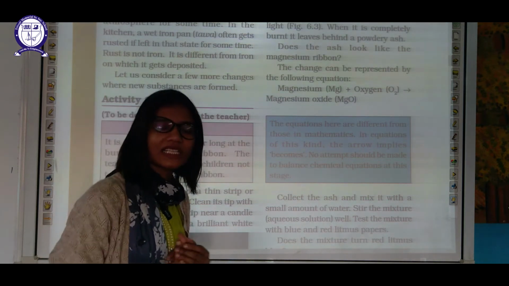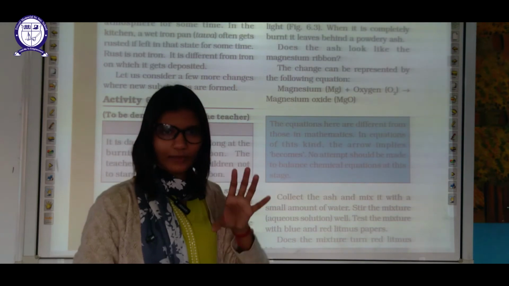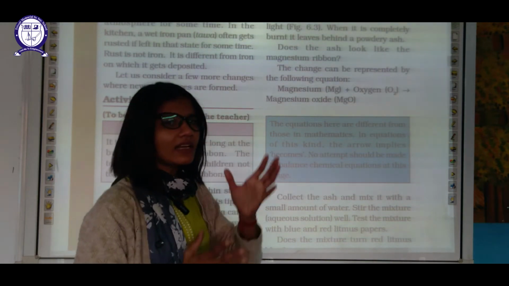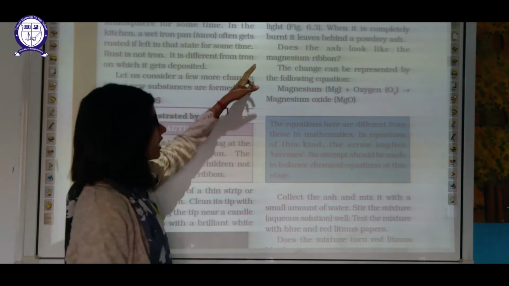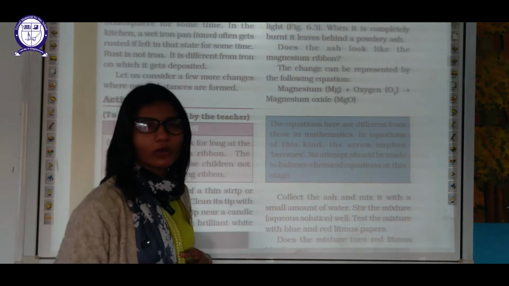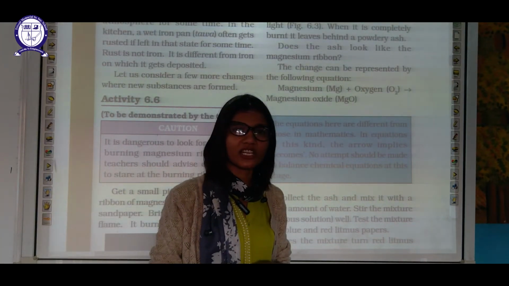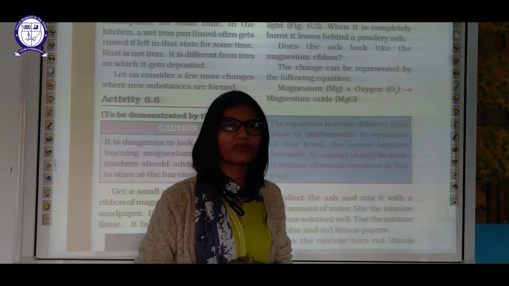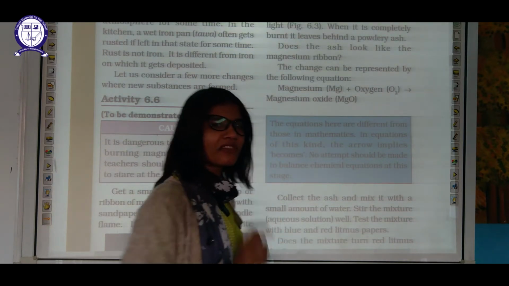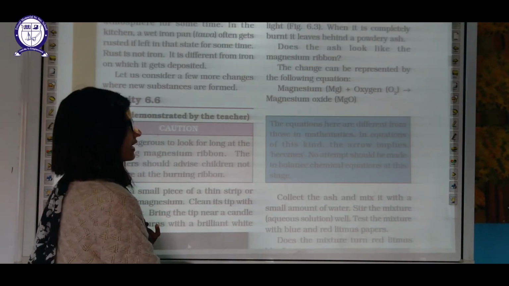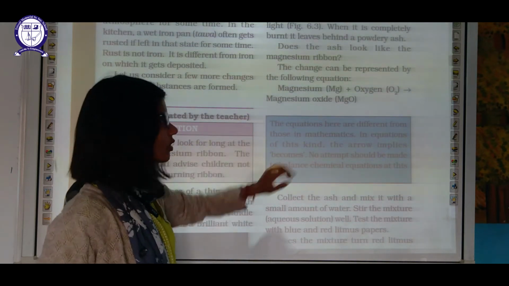So burning magnesium results in white light plus some powdery ash. Does the ash look like the magnesium ribbon? No, this ash is a completely new product. That's why this change is a chemical change, because a new product is forming. Ash is completely different from the magnesium we used in the first place. We can demonstrate this whole experiment with the help of an equation also.